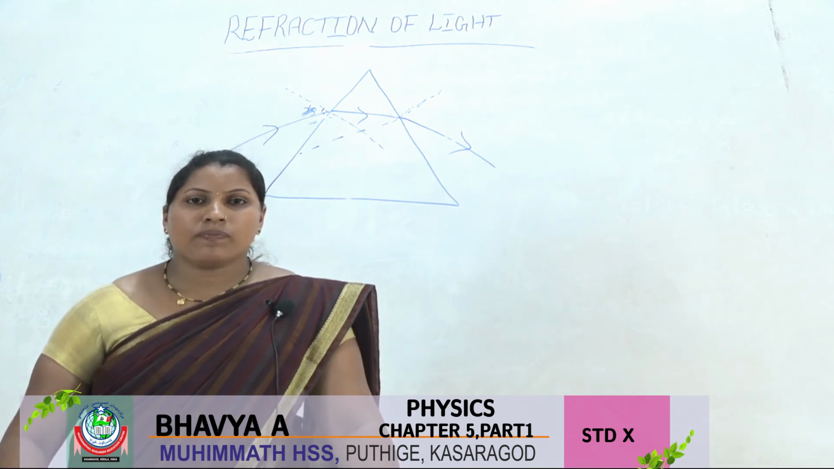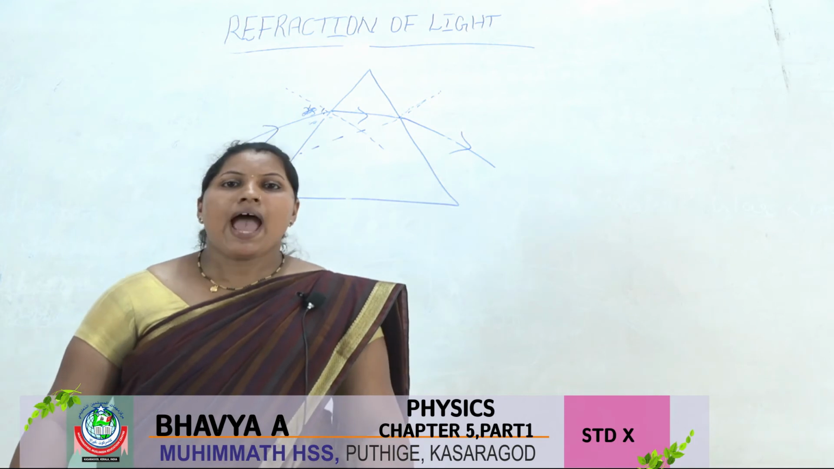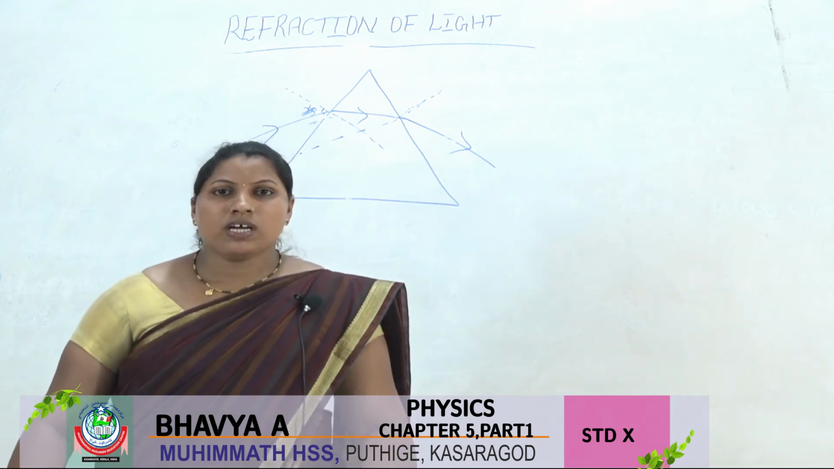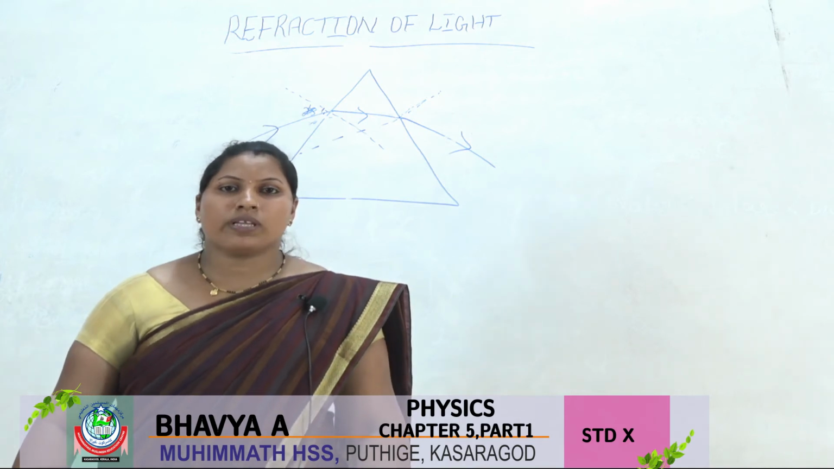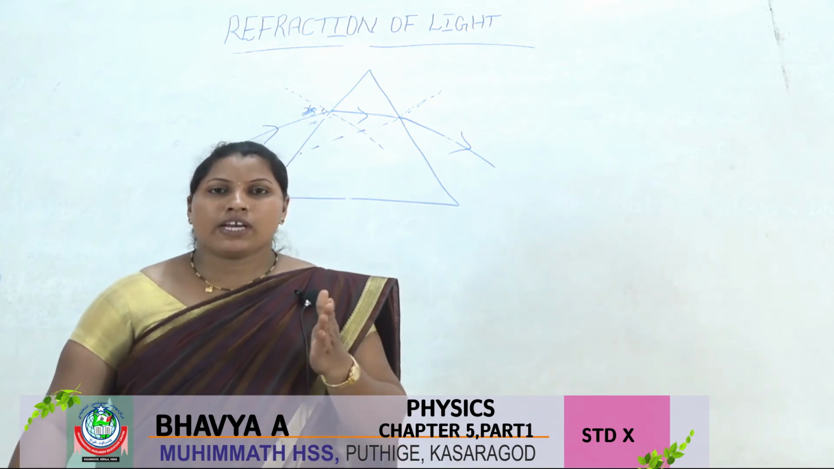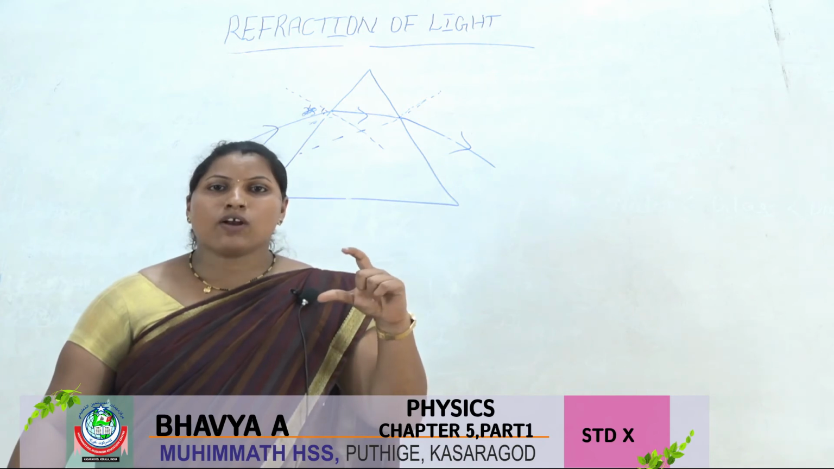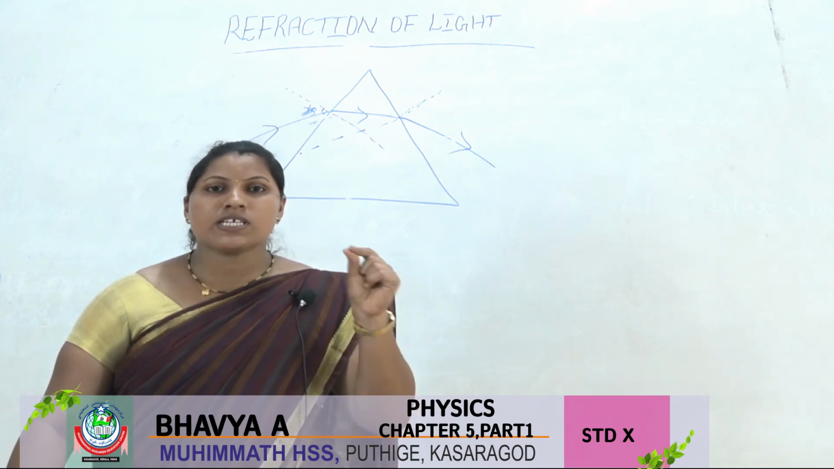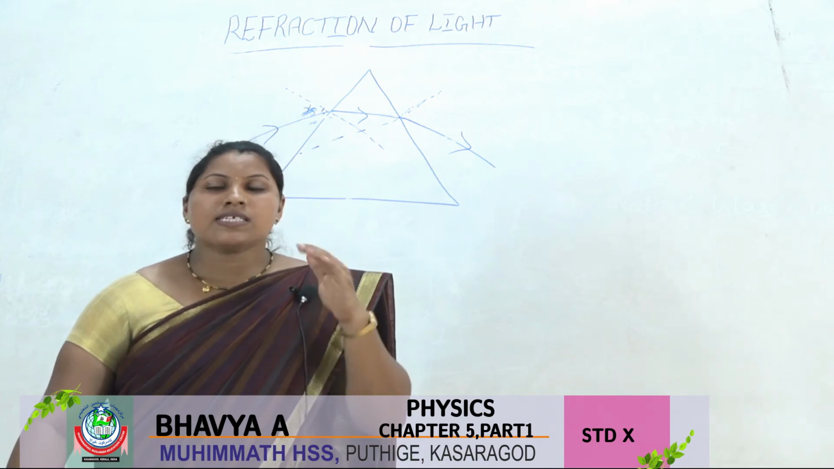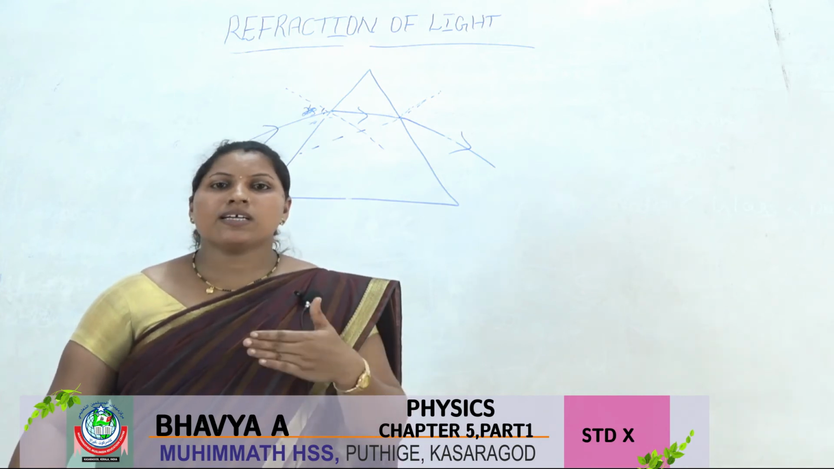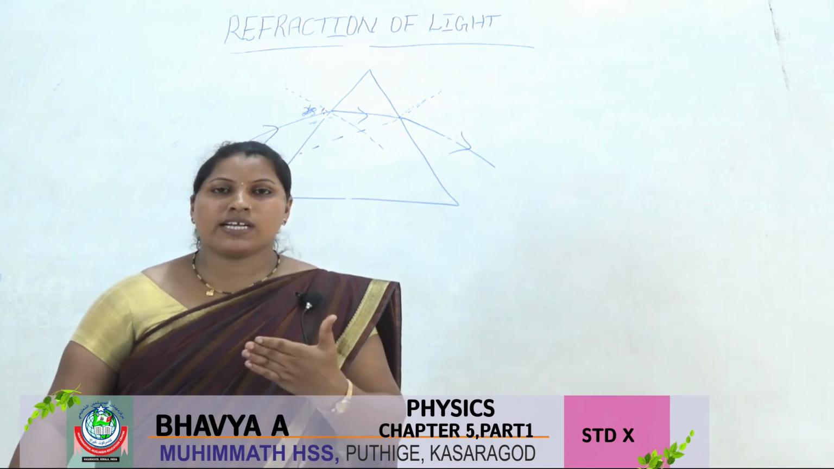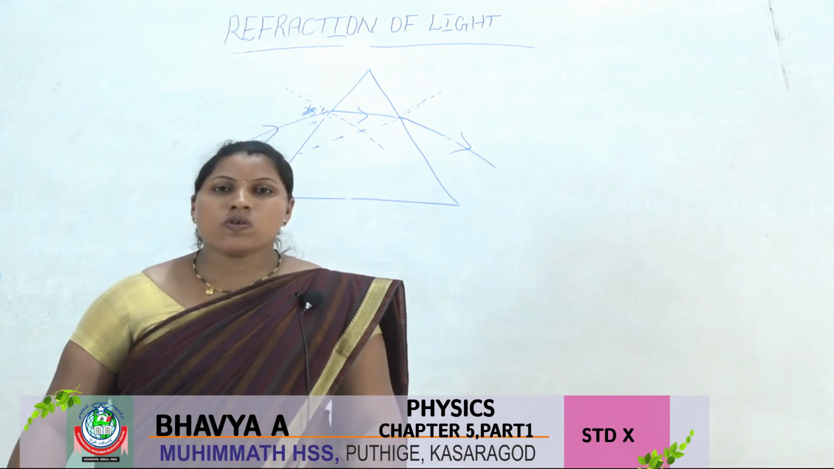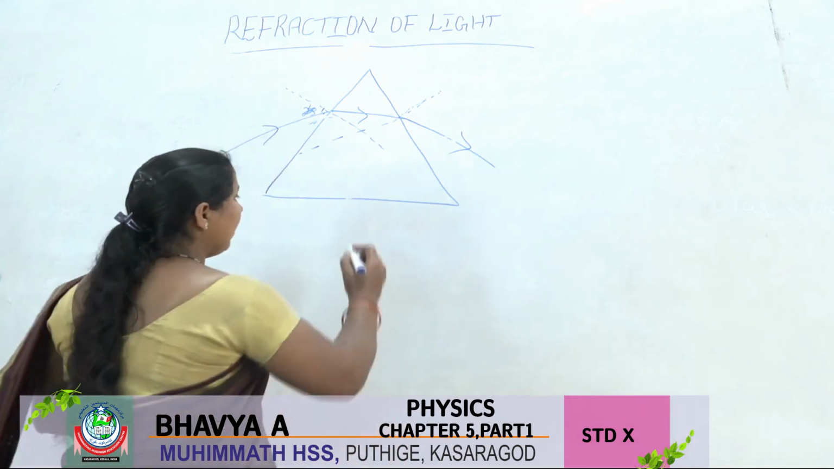The first law: the incident ray, the refracted ray and the normal at the surface of separation are in the same plane. Next, the ratio of the sines of the angle of incidence and the angle of refraction is a constant. It is represented by the letter n.